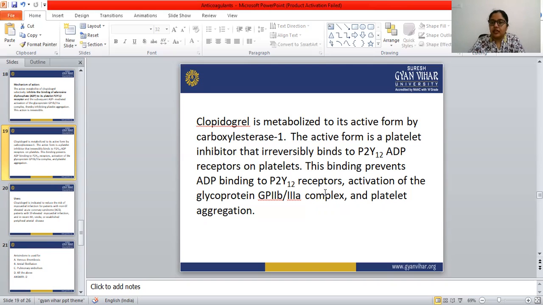So this is the thing. In normal function, ADP binds with the P2Y12 receptors, and that forms the platelet aggregation. But the active metabolite of clopidogrel binds with that receptor and blocks the binding of ADP to the P2Y12 receptor. When the active metabolite binds with that receptor, platelet aggregation doesn't form. So these are the anticoagulant drugs.